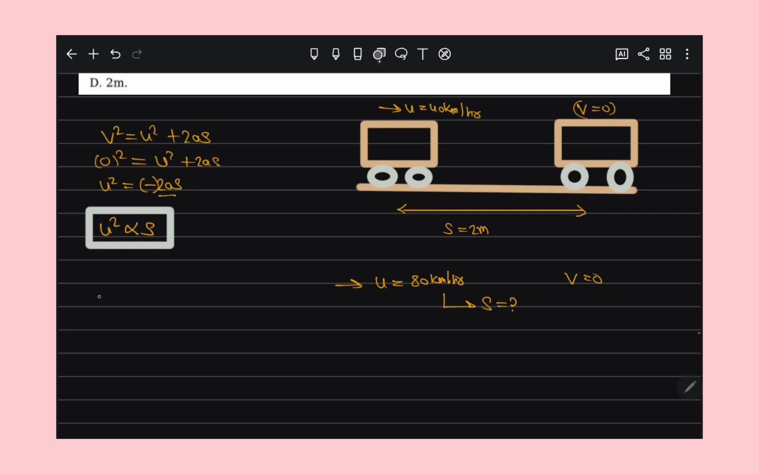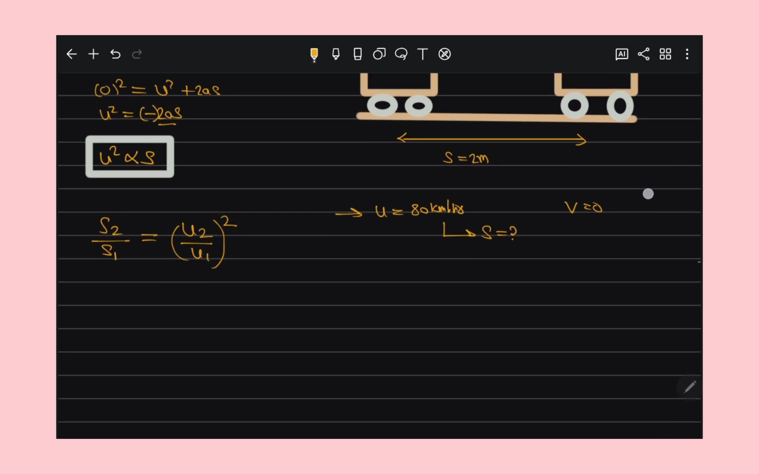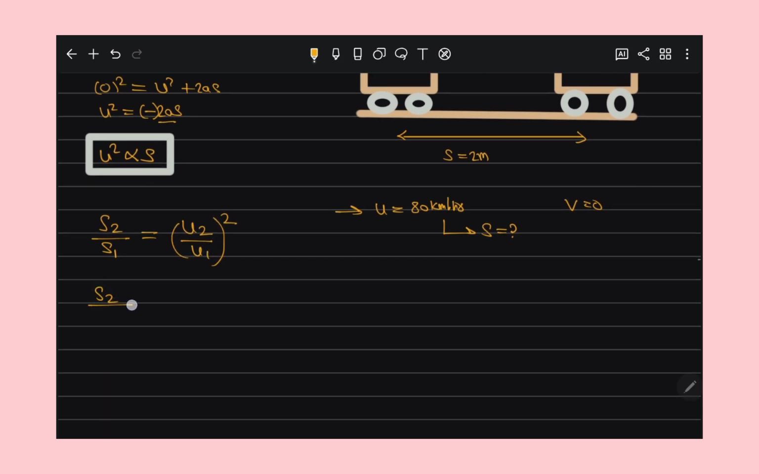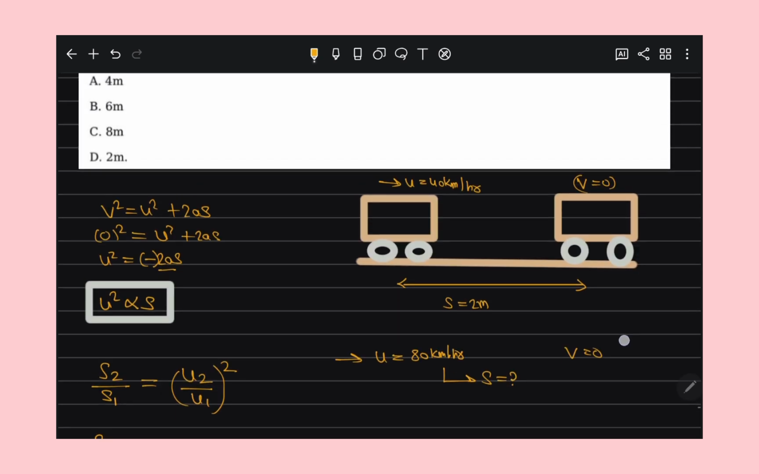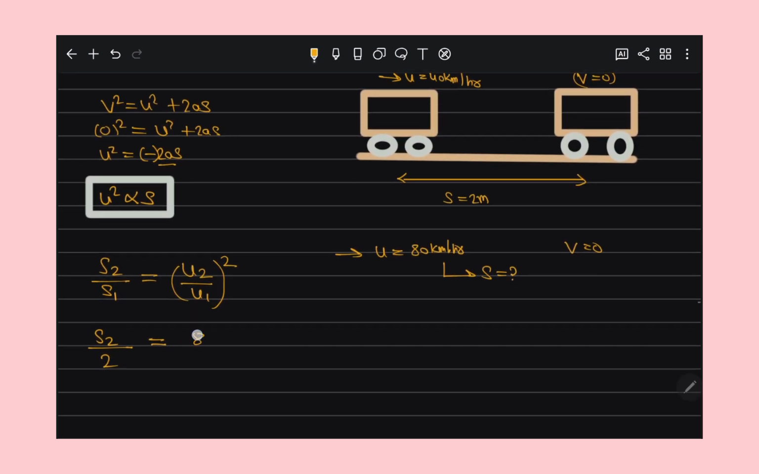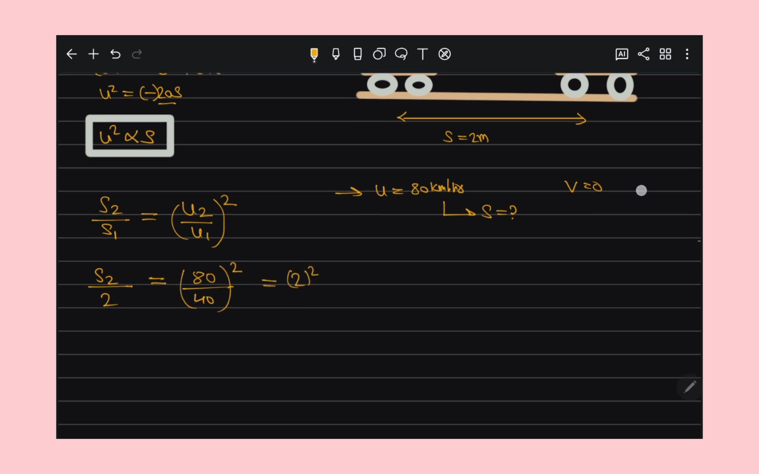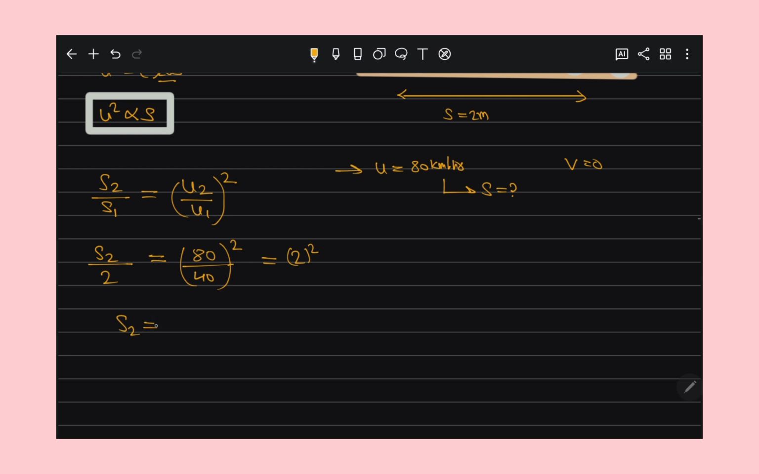So we have to find S2, right? They have given S1 for us, and that is U2. They have given U1, and they have given that as a square of it. So S2 is equal to S1, which is 2 meter, and U2 is 80 and U1 is 40, divided by, and then take the square, that is 2 square. If you do it, S2 becomes 2 into 2 to the power 2, that is 2 into 4, which comes out to be 8 meter.